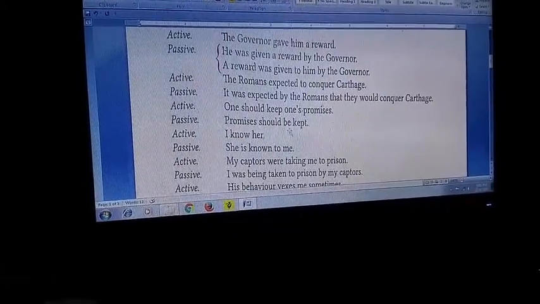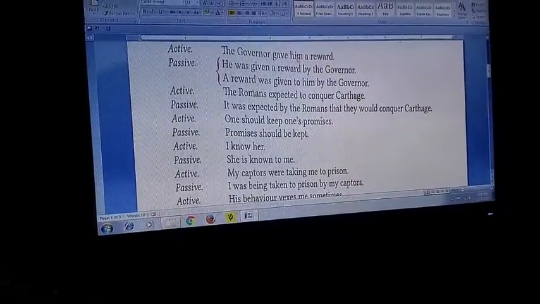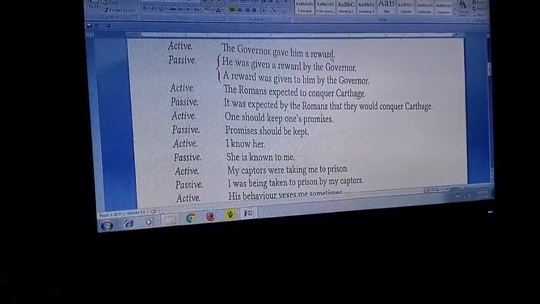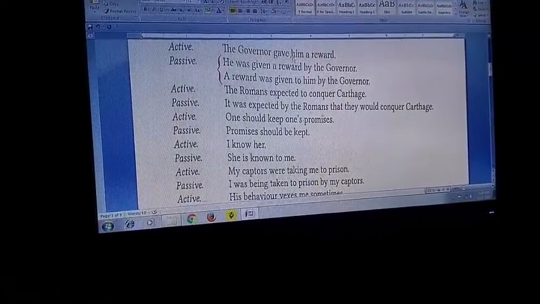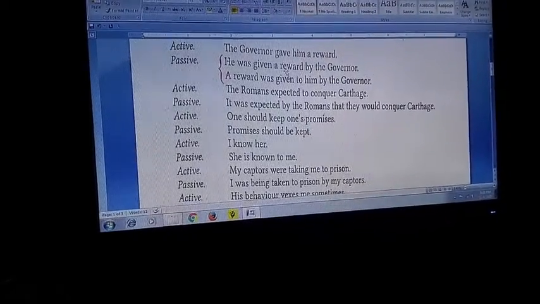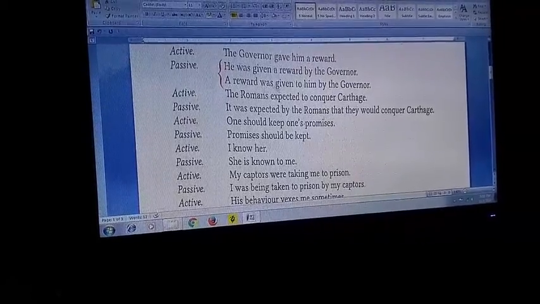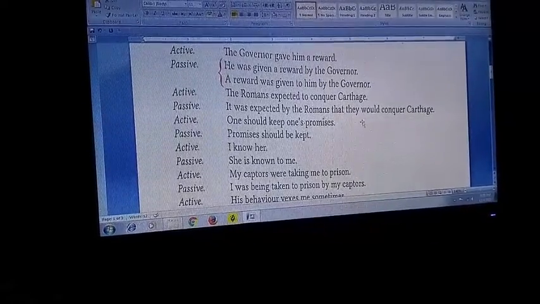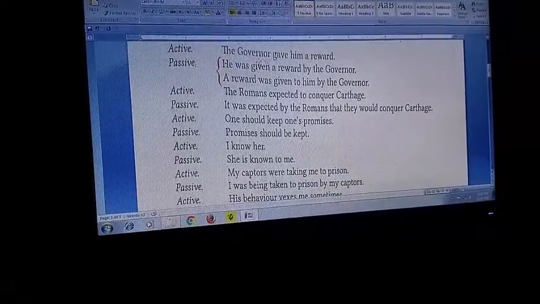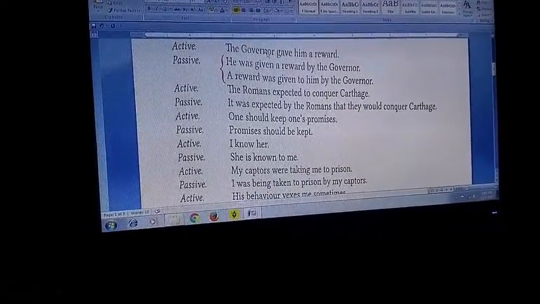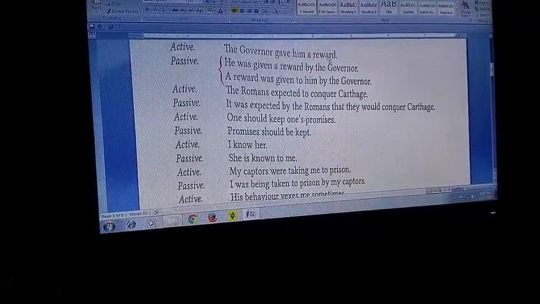Few more examples. The governor gave him a reward. Again, him and a reward: two objects, so two answers are there. He was given a reward by the governor. A reward was given to him by the governor. Please try to understand why there are two answers, because the governor is one subject, but there are two objects, him and a reward.